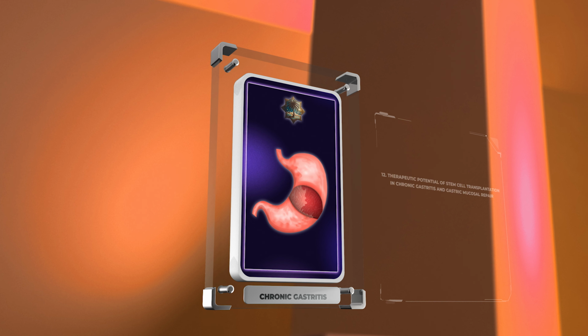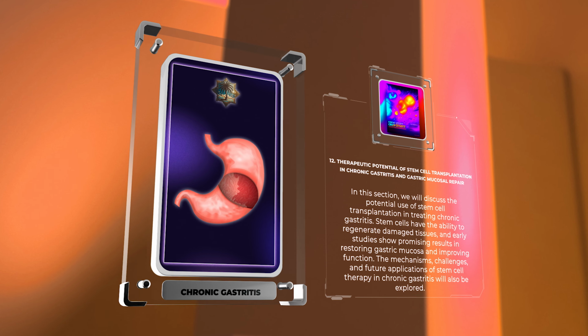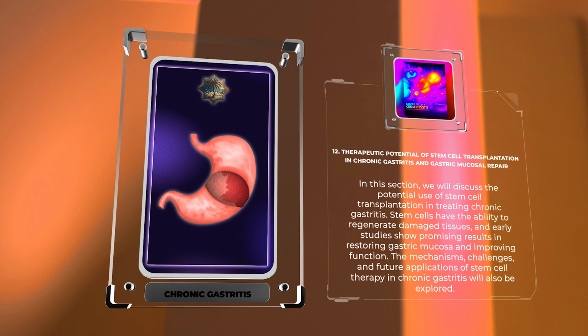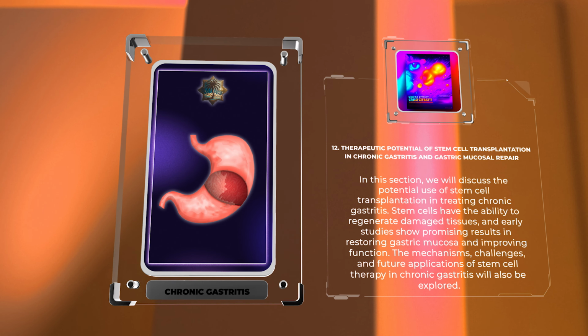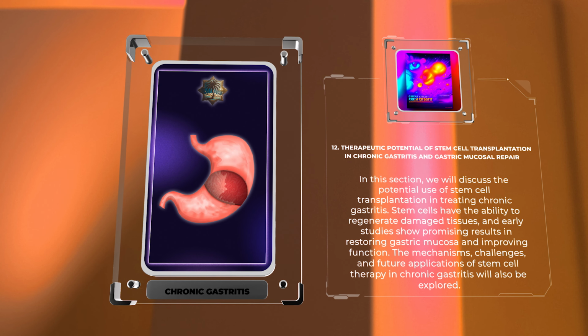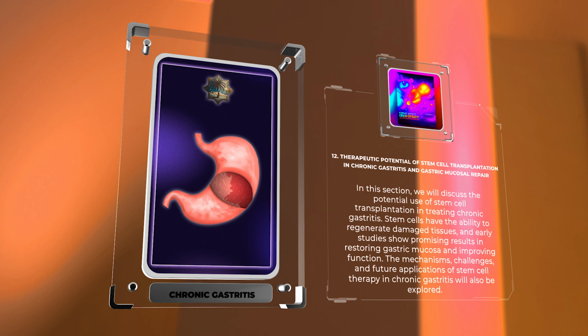In this section, we will discuss the potential use of stem cell transplantation in treating chronic gastritis. Stem cells have the ability to regenerate damaged tissues, and early studies show promising results in restoring gastric mucosa and improving function. The mechanisms, challenges, and future applications of stem cell therapy in chronic gastritis will also be explored.